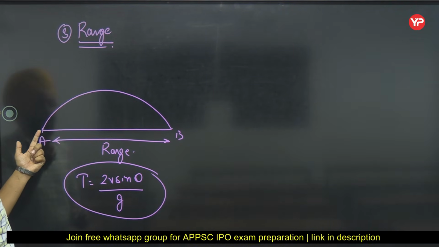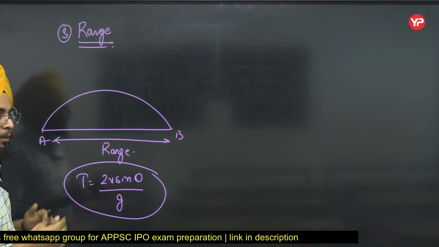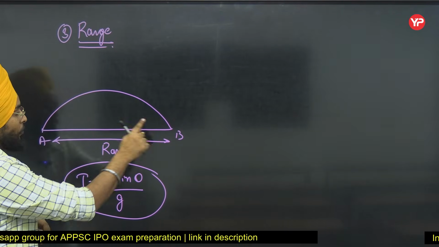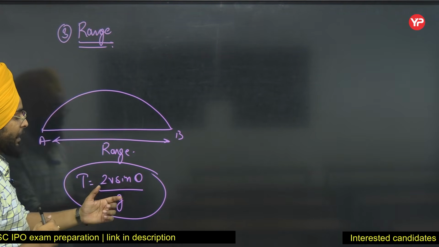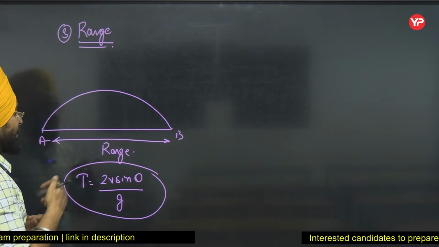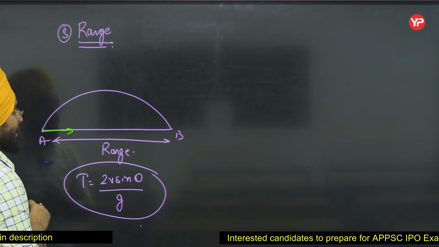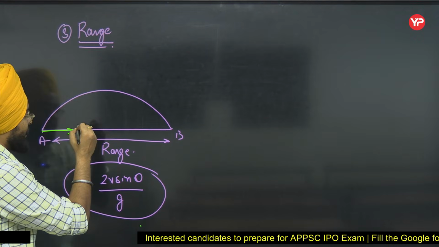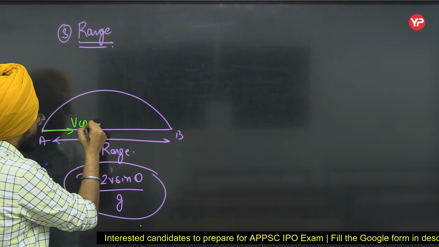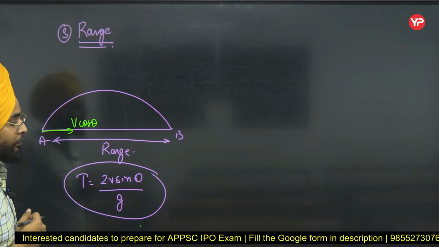Now I know the time it took from going from A to B point, that is 2v sin theta by g. And I know the velocity in the x direction only. What is the velocity here? It was v cos theta.